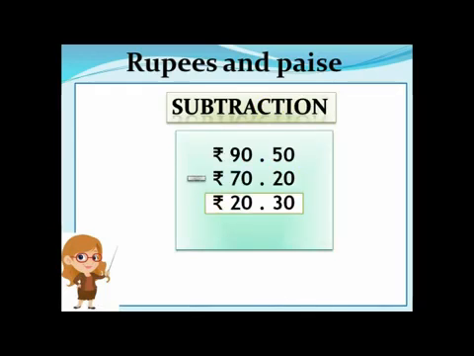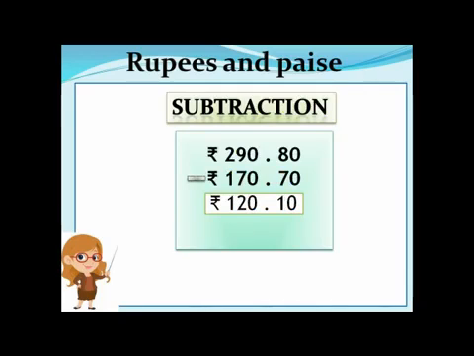Now we will do subtraction. Let us see. We have got rupees 90 and 50 paise, rupees 70 and 20. 70 is less than 90, so we will take 70 out of 90. Let's do it. 0 minus 0 is 0, as you know. 5 minus 2, 3. 0, 0, 0. 9 minus 7 is 2. So we have rupees 20, 30 paise.